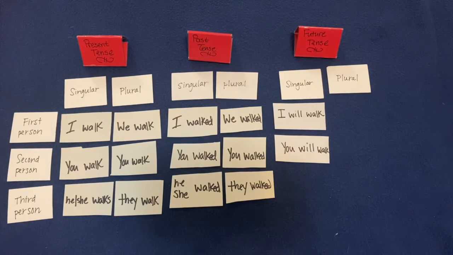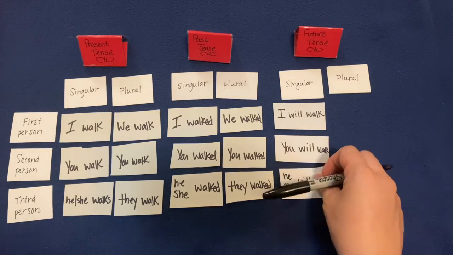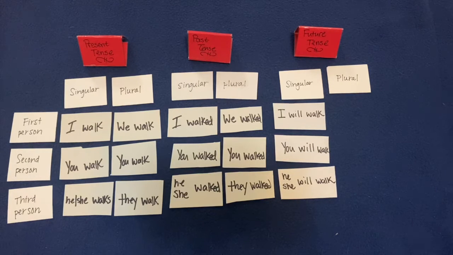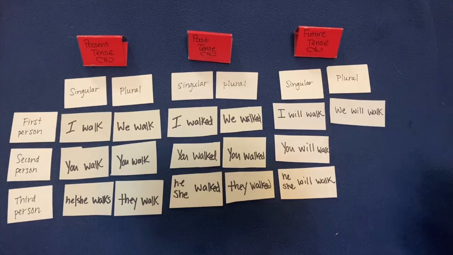Okay, third person singular for present was he, she walks. Past tense is he, she walked. Future tense is he, she will walk. That is our singular for future tense. Now let's look at our plural. So first person plural in present tense is we walk. First person plural in past tense is we walked. First person plural future tense is we will walk.